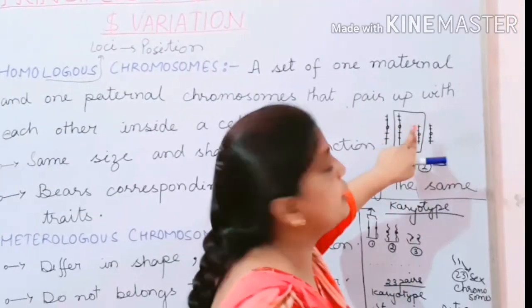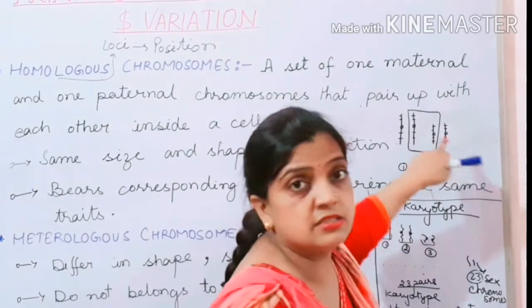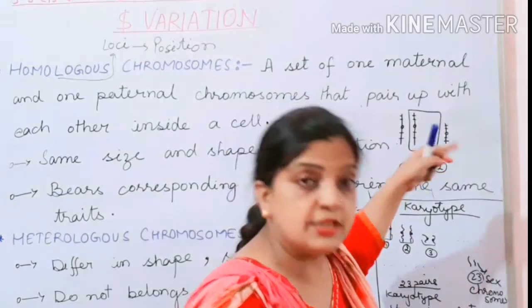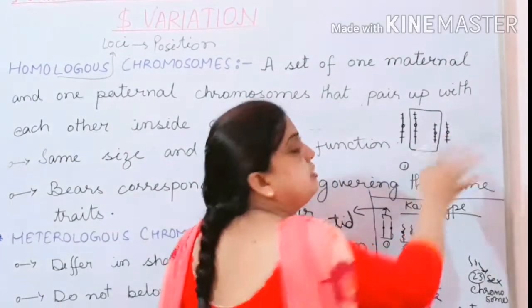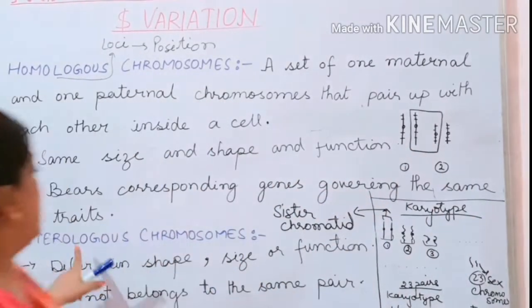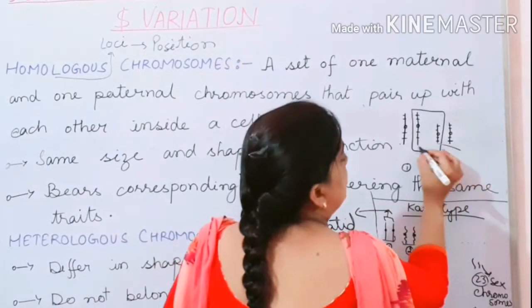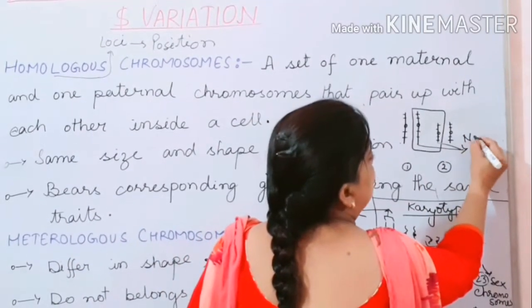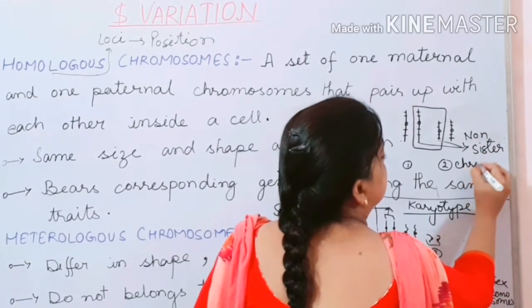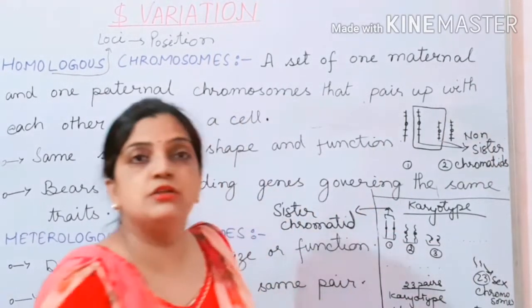Now children, they cannot pair together. Why? Because there are differences in the positions, size, shape, and centromere position. So they cannot pair with each other. These types of chromosomes are called heterologous chromosomes. And these two chromatids are called non-sister chromatids.